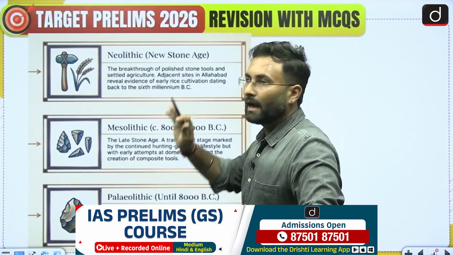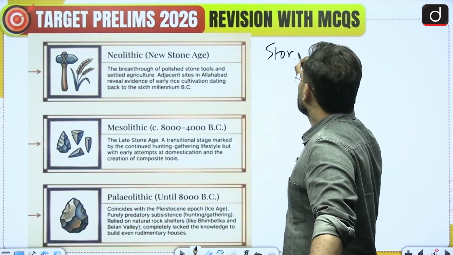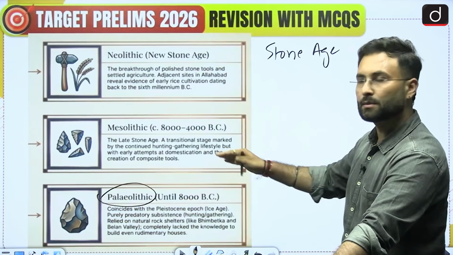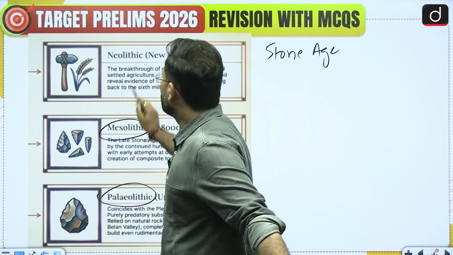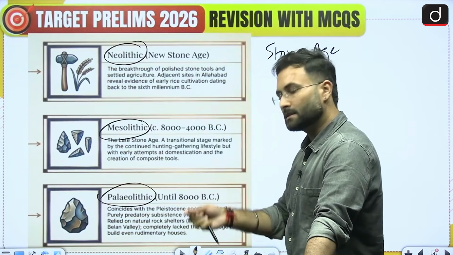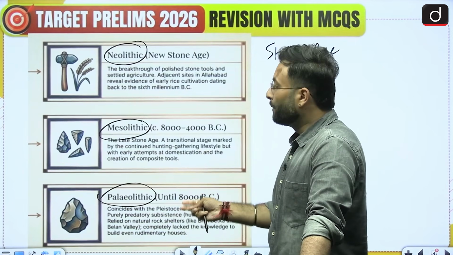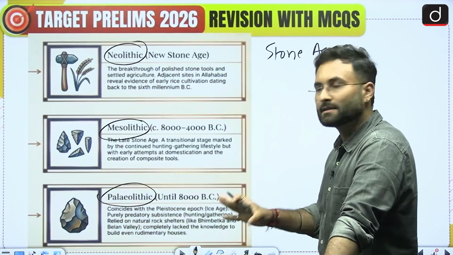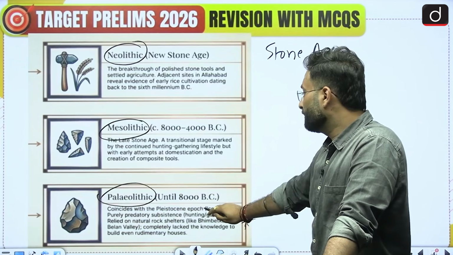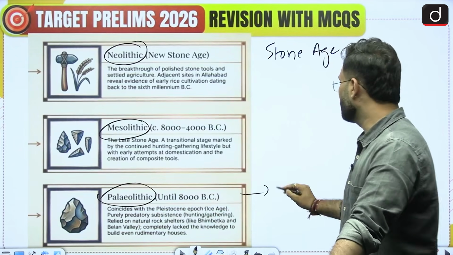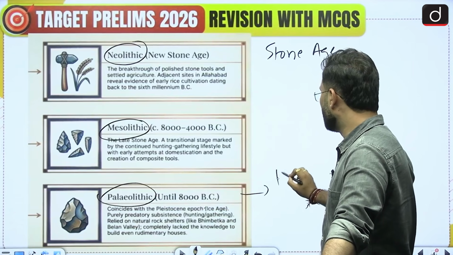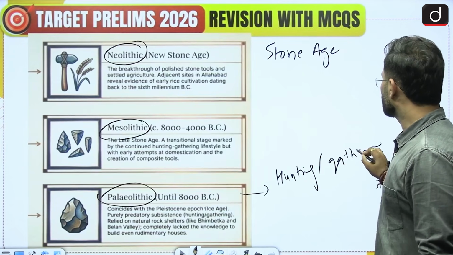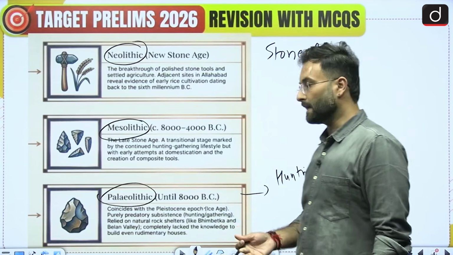Here you can see, when I told you about the Stone Age, I told you that it was divided into three parts. One was the Paleolithic, that was until 8000 BC. Then comes the Mesolithic, and then Neolithic. When we talk about the Paleolithic, that is when we started to use stone as a tool, but we were not yet fully developed, or technically sound at that point of time. Here mostly the human was involved in hunting and gathering activities. We did not have agricultural knowledge at this point of time.